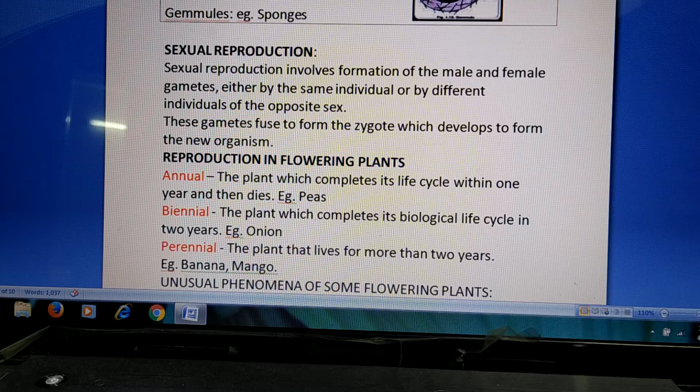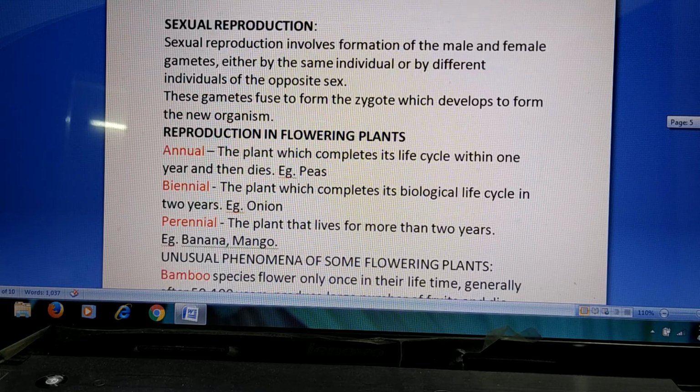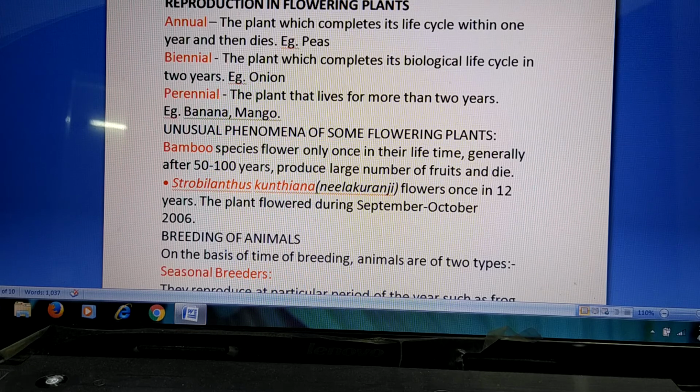Based on the lifespan and the life cycle, we can see there are different types of plants, in reproduction in flowering plants. Plants have been categorized into 3 types. One is annual plants. These plants complete their life cycle in 1 year. That is, they take birth, grow, reproduce and give seeds and then die. Example, pea plants, annual plants.